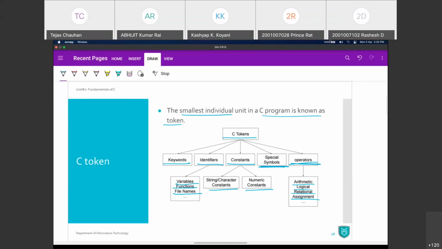We have started our second unit, and in that we have covered multiple points, like the basic structure of a C program, where we have a number of sections: documentation section, linker section, then definition section, global declaration section, main section, and subroutine section.